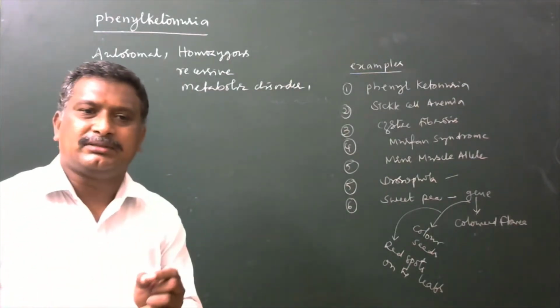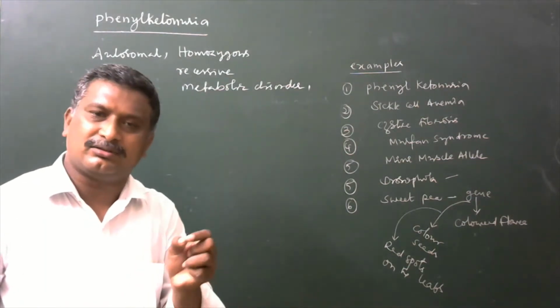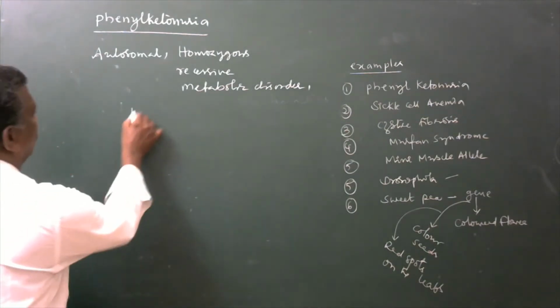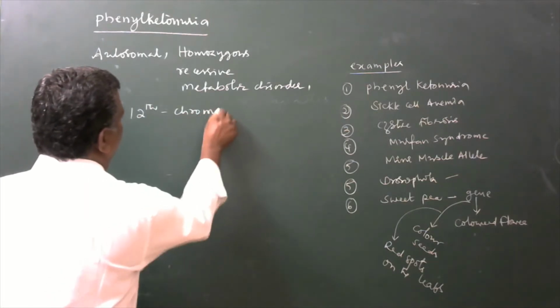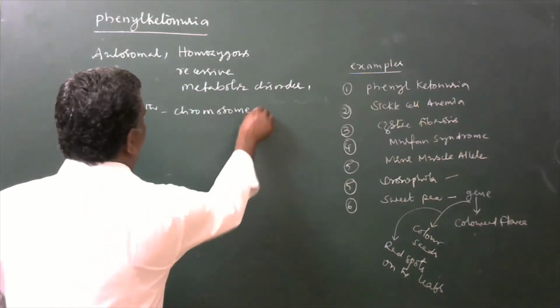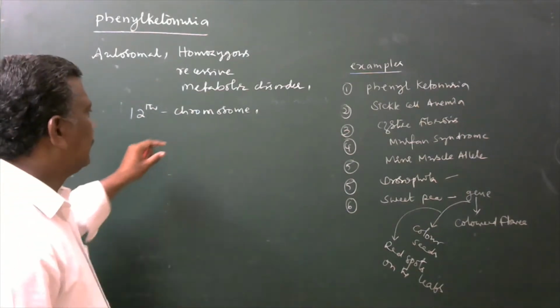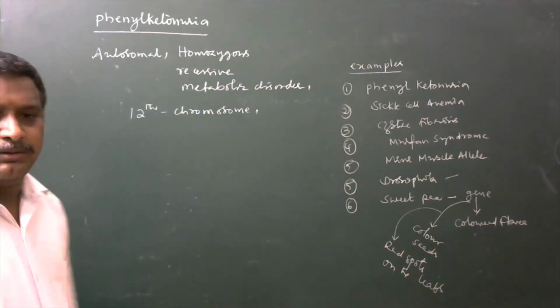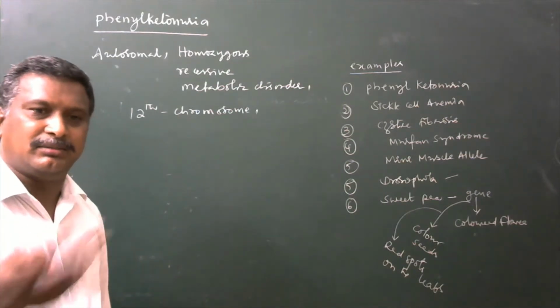The defective gene is located on one of the somatic chromosomes, the 12th chromosome. The 12th chromosome has a defective gene, by which the phenylketonuria disease is going to be developed in the body.